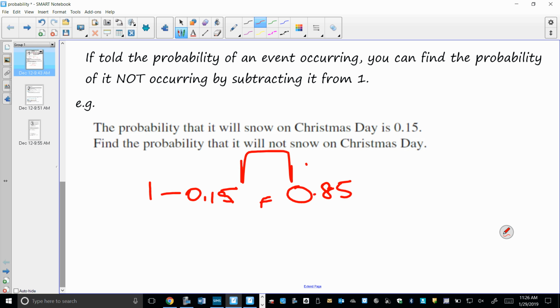Obviously, there can be some slightly more complicated ones. With these, just be careful. I can't imagine you would have any in your exam, but things like sports games, where they'll say the probability of winning is so and so. You must use the probability of not winning to be able to do this method, because obviously you have 3 options: winning, losing, and drawing, or tying. So just be aware it's win, not win. This happening, not happening.